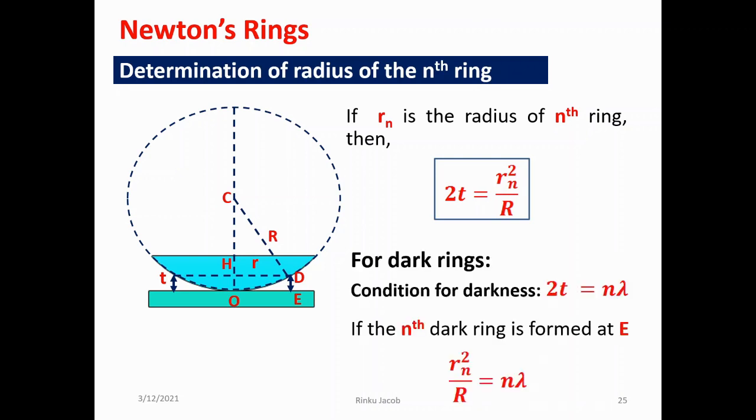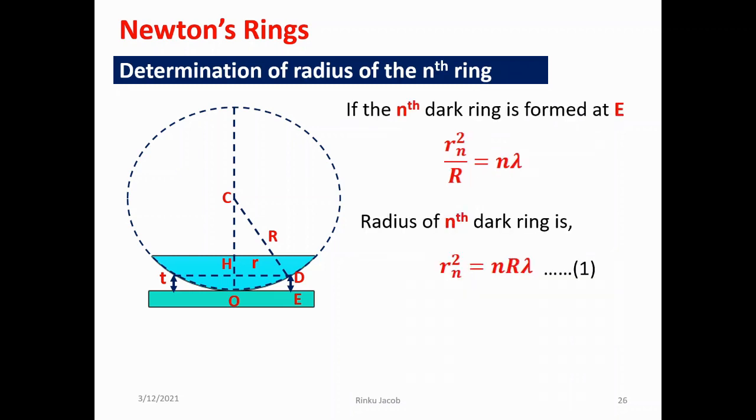If we choose the nth ring as a dark ring, we apply the condition for darkness, that is 2t equal to n lambda. So Rn square by capital R equal to n lambda. So the radius of the nth dark ring is given by Rn square equal to n R lambda.